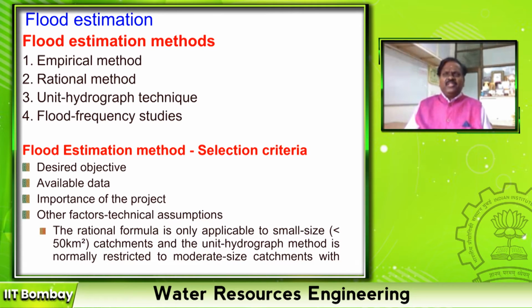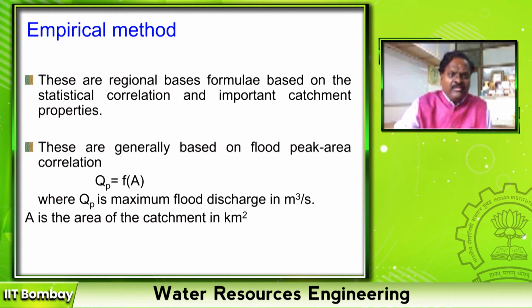There are certain methods which I can use for large areas, like hydrographs. I cannot use it if the catchment is more than 5,000 square kilometers. So it is not just a single thumb rule which guides the selection of a flood estimation method; several points are listed. Let us see them one by one.